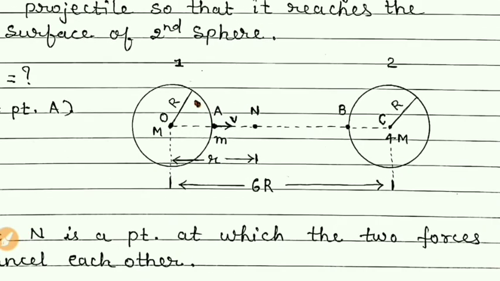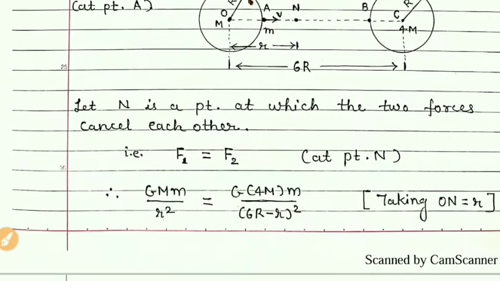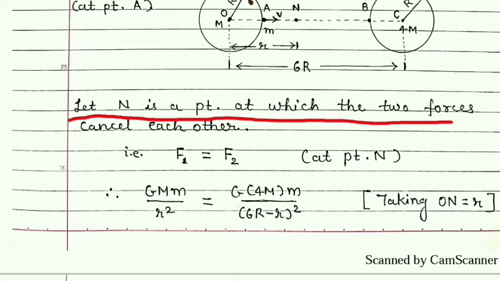So let us first apply this concept, that N is a point at which the two forces cancel each other, that is F1 is equal to F2.